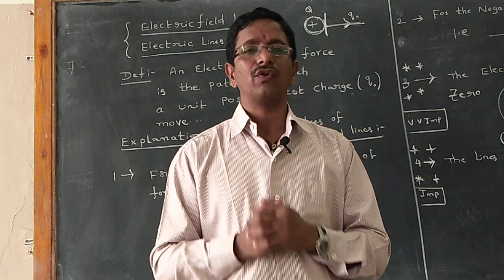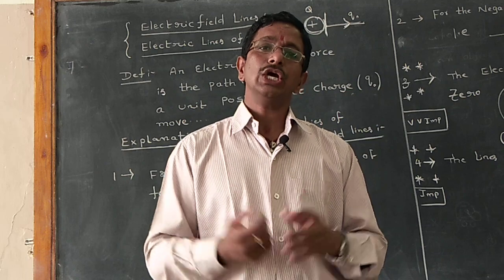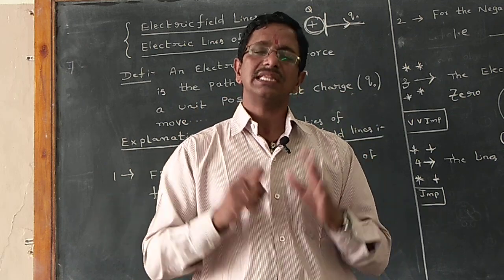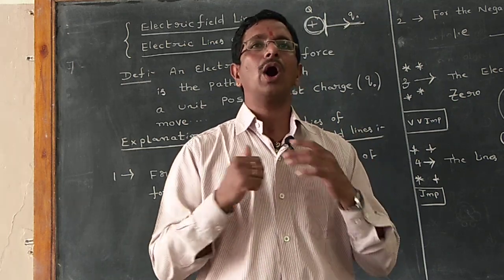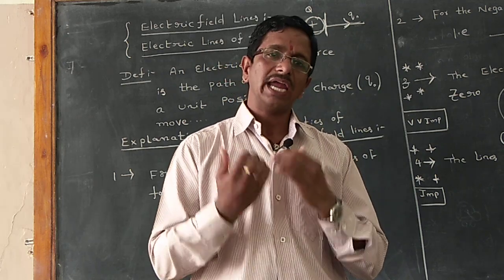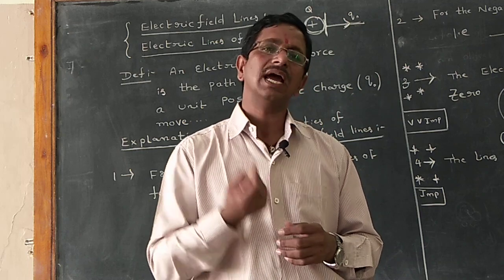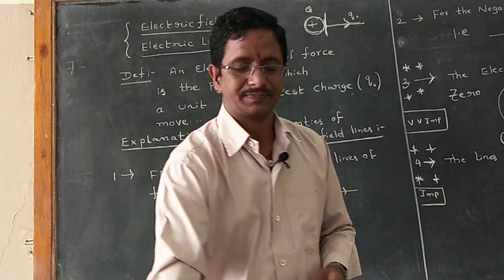Electric lines of the force repel between two same type of the charges. These are the 8 important points about electric lines of the force. Now I can explain point to point on the board and I can elaborate. Please listen carefully.